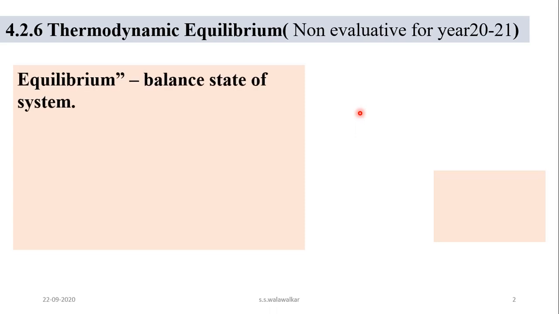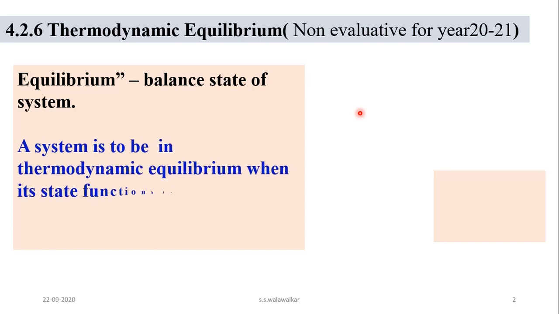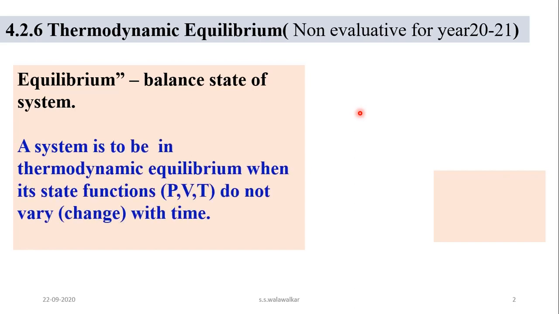Equilibrium means a balanced state of a system. Now the state functions of a system, that is pressure, volume, temperature, these are the basic state functions.